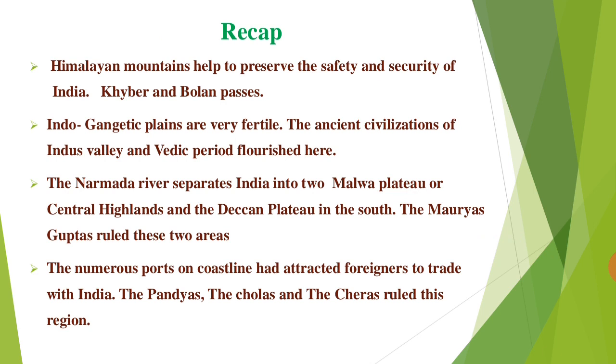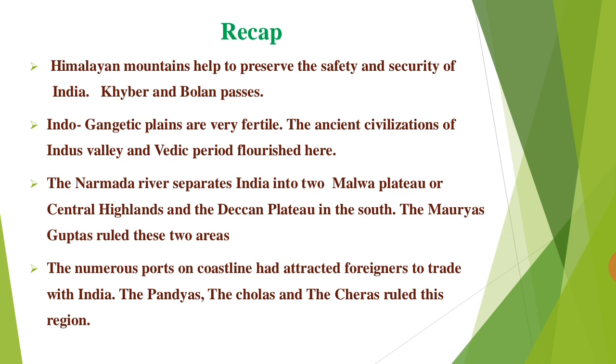Our physical features are divided into majorly four: the Himalayan mountains, Indo-Gangetic plains, Deccan Plateau, and then coastal lines and islands. And you have also learned the importance of the Himalayan mountains, Indo-Gangetic plains, coastal areas, and Deccan Plateau.